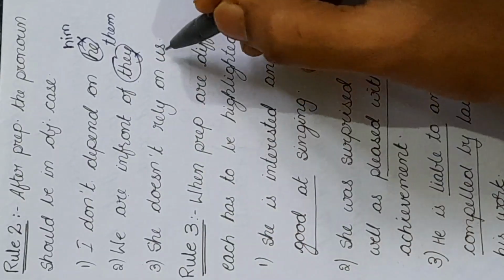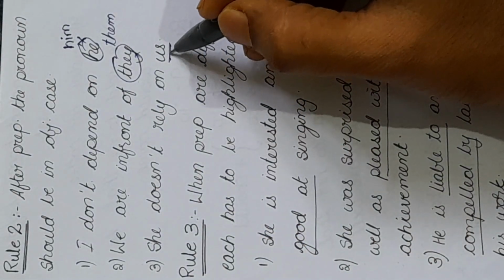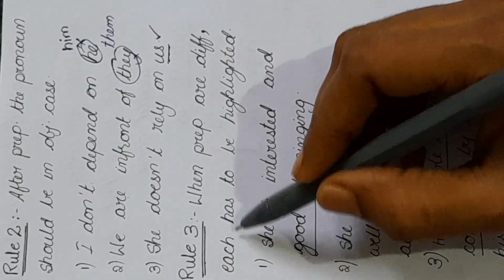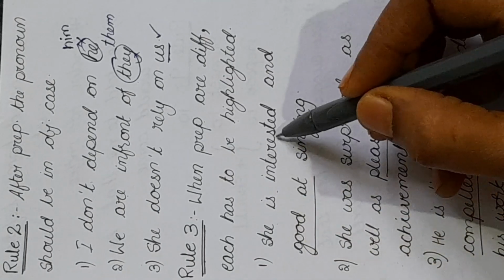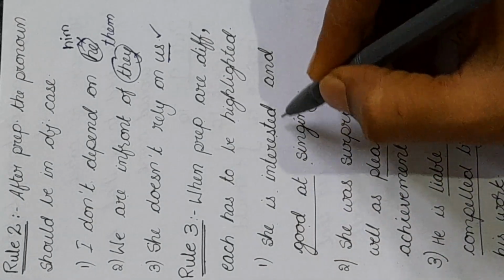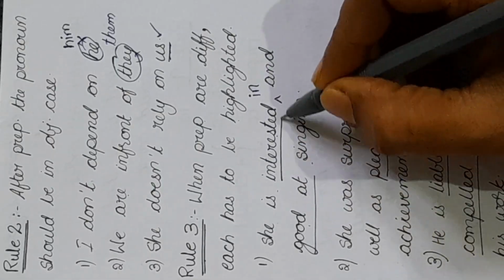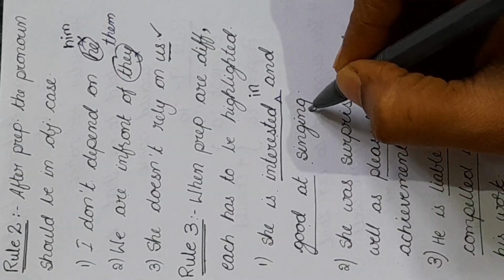She doesn't rely on us. Us is in the objective case, so this is right. Rule 3: when prepositions are different, each has to be highlighted. She is interested and good at singing. Here after the word interested, in should be used. She is interested in and good at singing is correct.